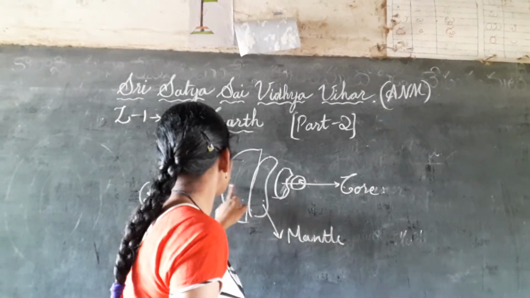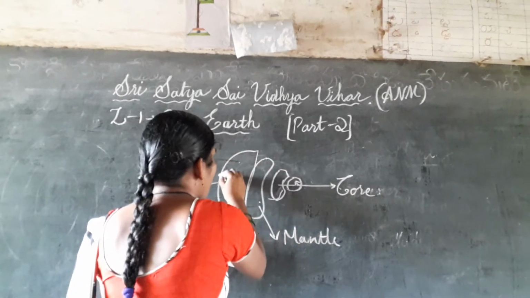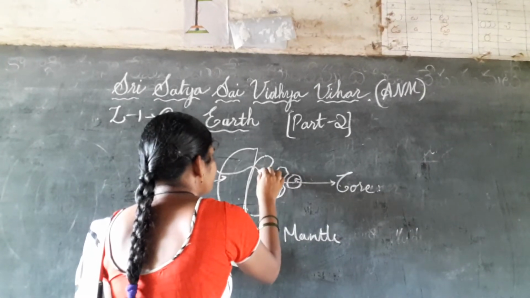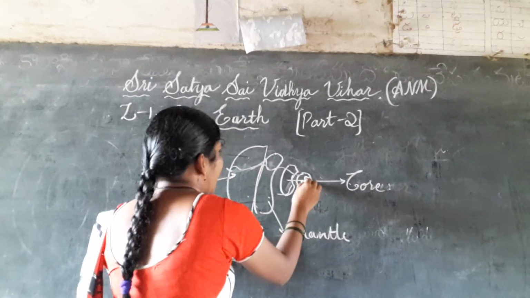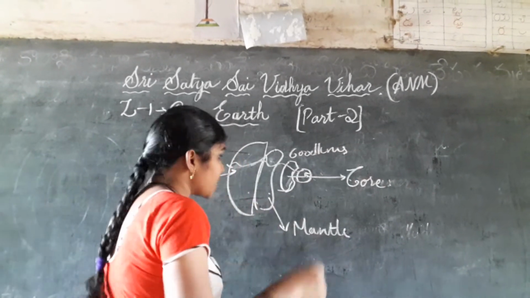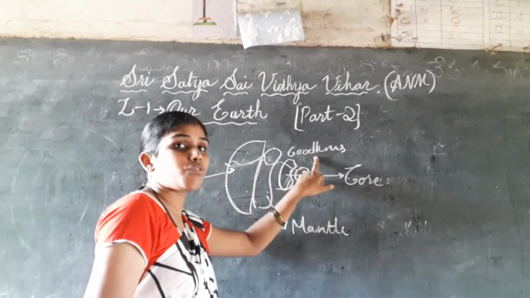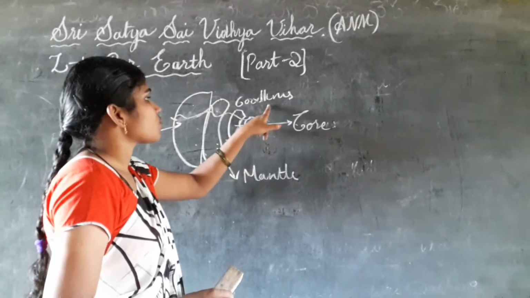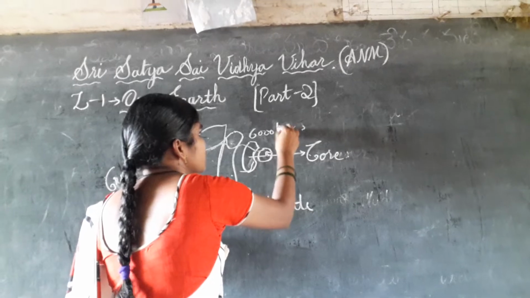Here it is complete from the upper layer to the inner layer, the core. From the upper surface of the earth to the inner core there is a distance of 6,000 kilometers.